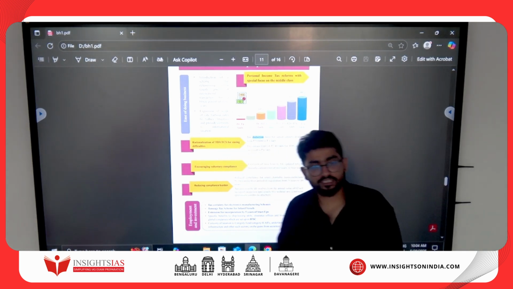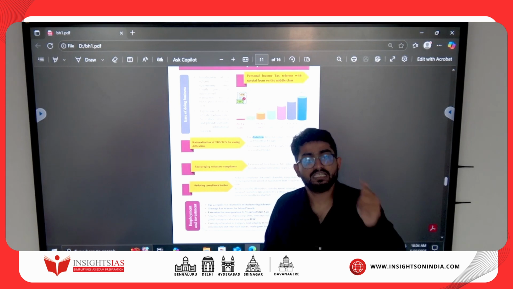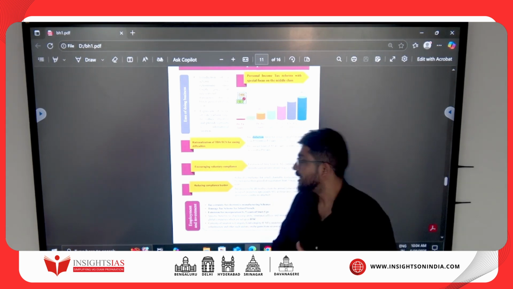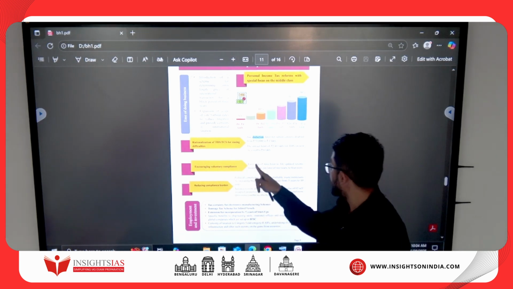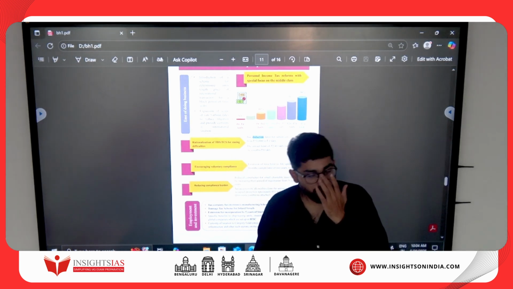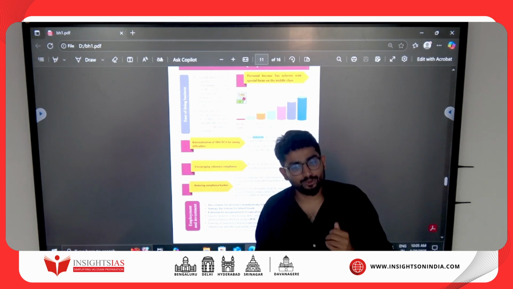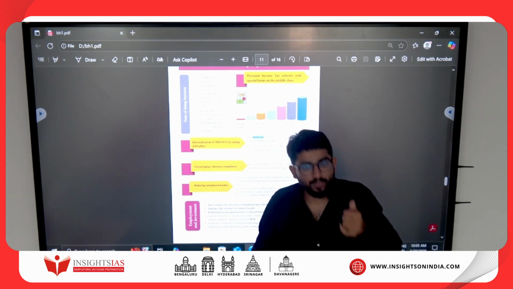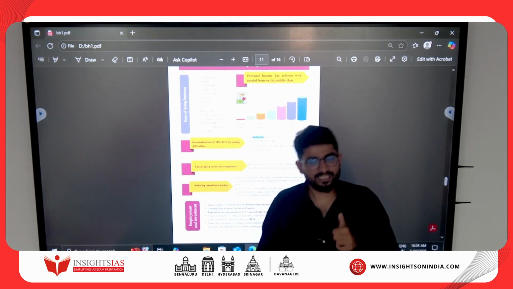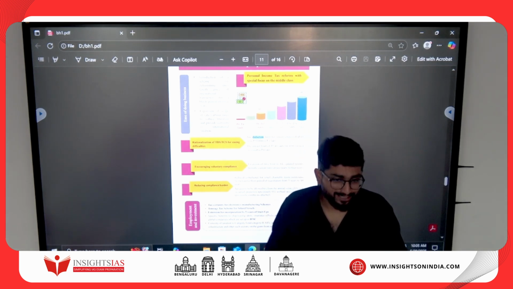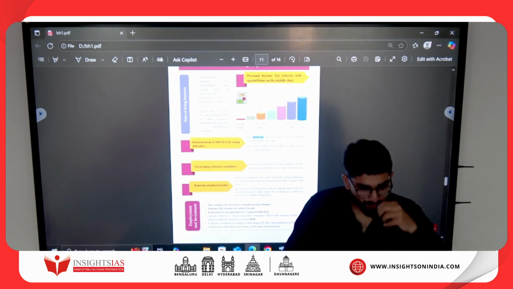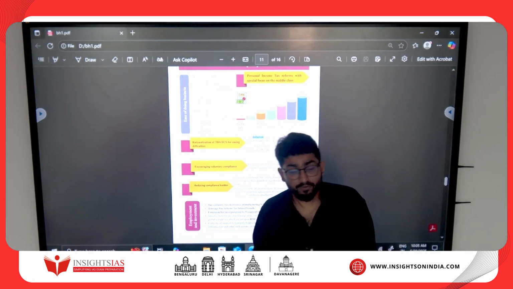TDS, TCS. What is the meaning of TDS? What is the meaning of TCS? Tax deducted at source. Tax collected at the source. Again, encouraging what? Voluntary compliance. So if you voluntarily pay the taxes, India's tax to GDP ratio grows. And if it grows, there is a growth in what? Revenue receipts. If revenue receipts grow, there is a decline in what? Revenue deficit. And it's good for the economy, because we will have money to spend for what? Welfare schemes. We will have money for what?